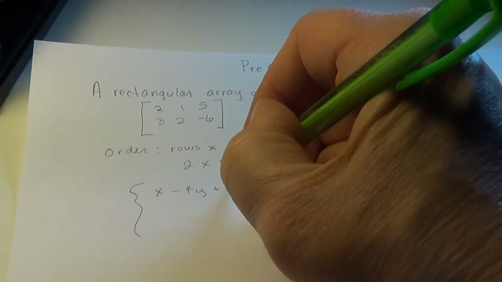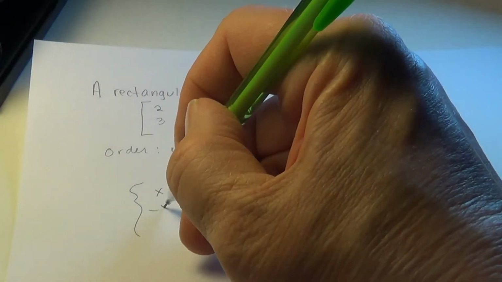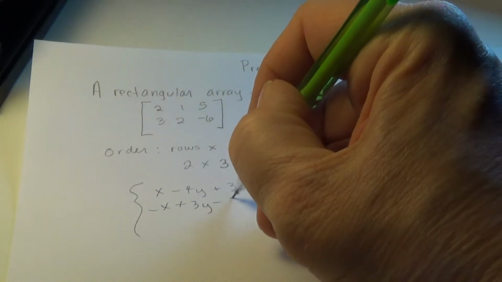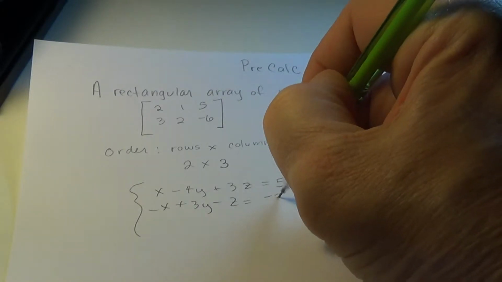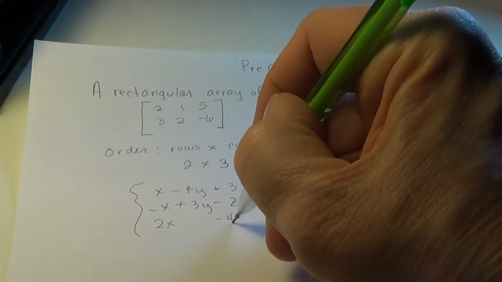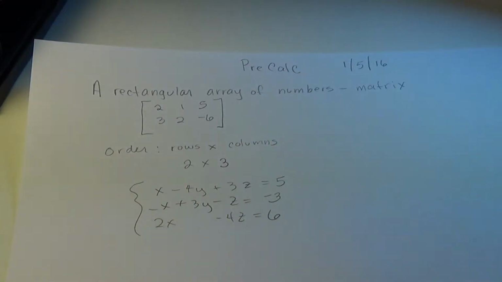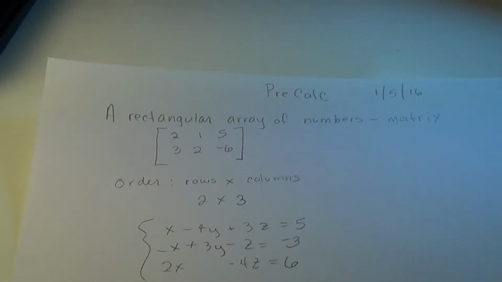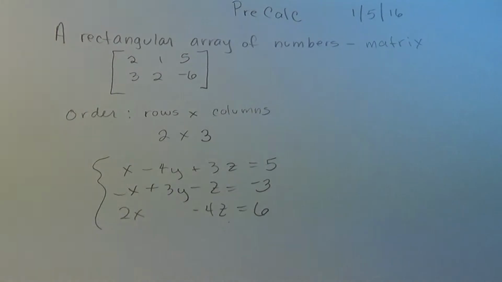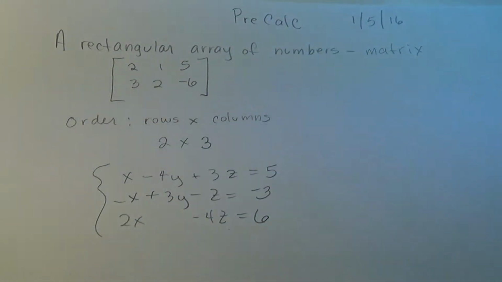Remember, we're working in 3D space and finding the intersection point of 3 planes. x minus 4y plus 3z equals 5.